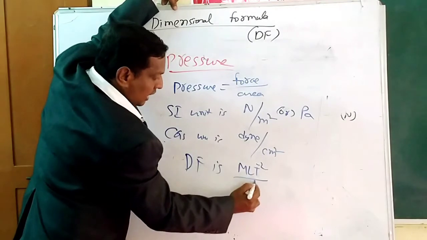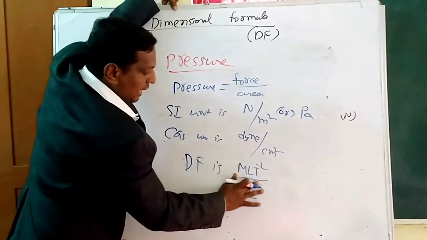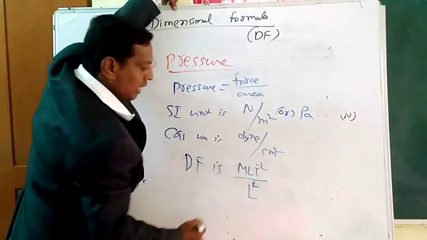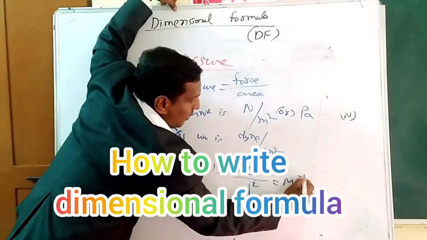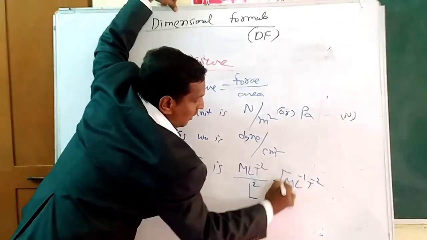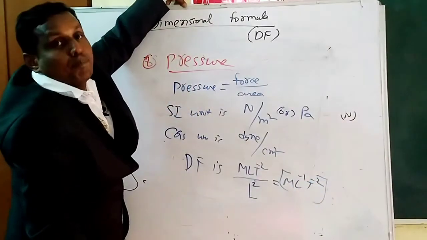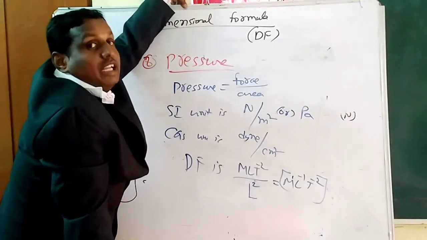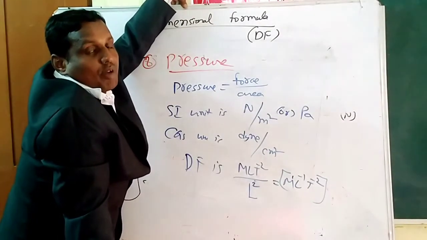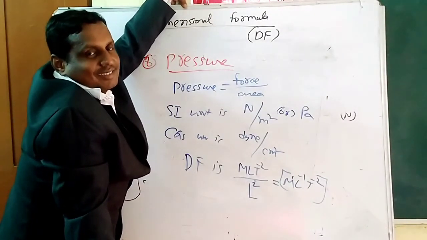Area is L square. So L power minus 1. This is the dimensional formula of pressure: M power 1, L power minus 1, T power minus 2.